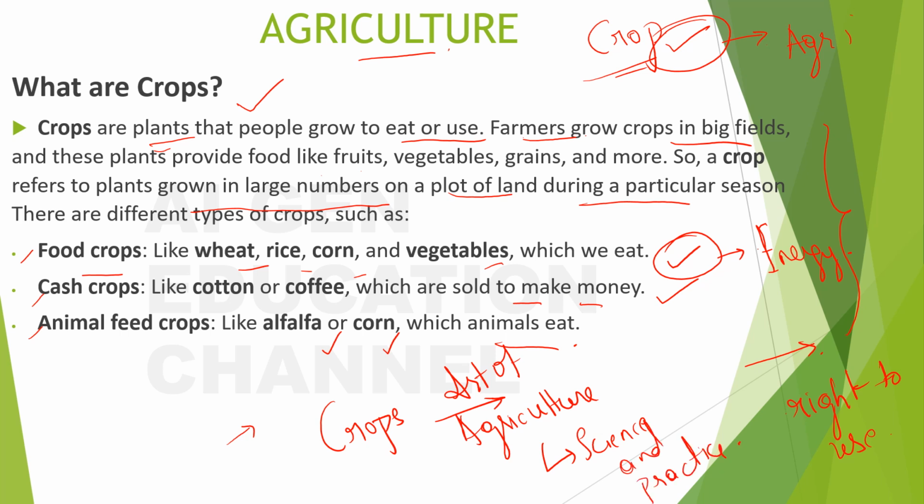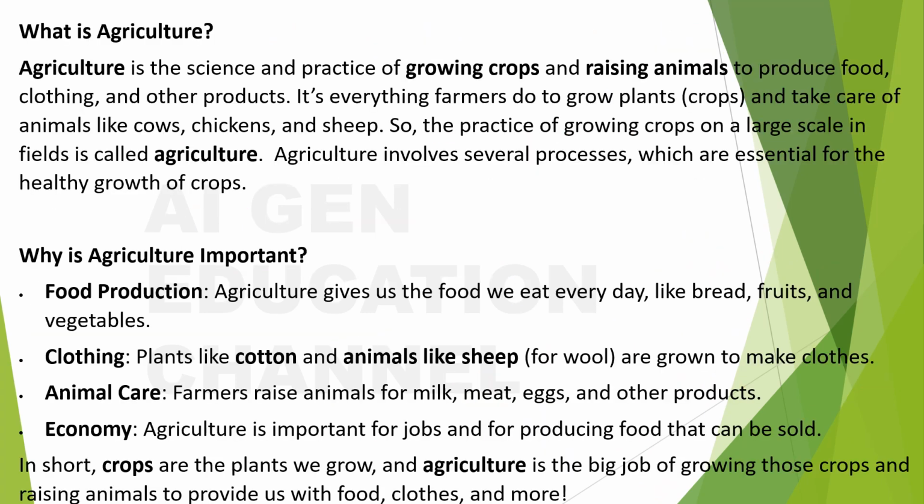So the crops with the art of agriculture, you will get a good production of crops. Okay, next. What is agriculture? It is the science and practice of growing crops and raising animals to produce food, clothing and other